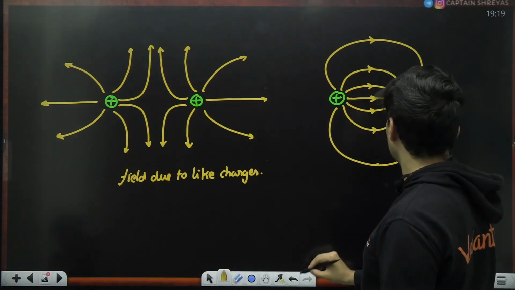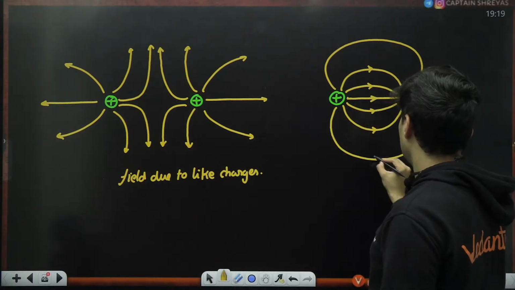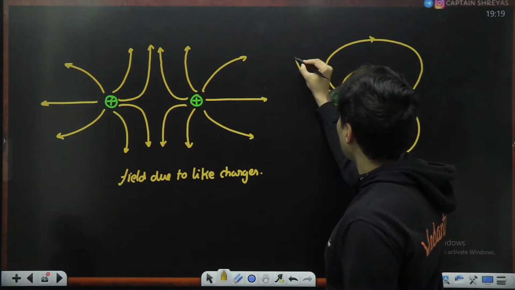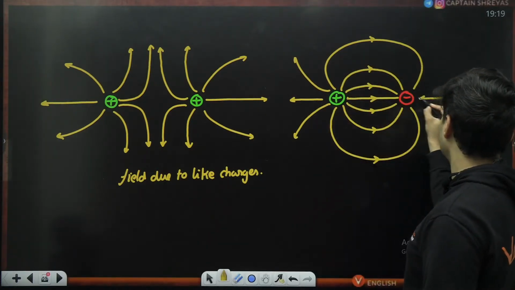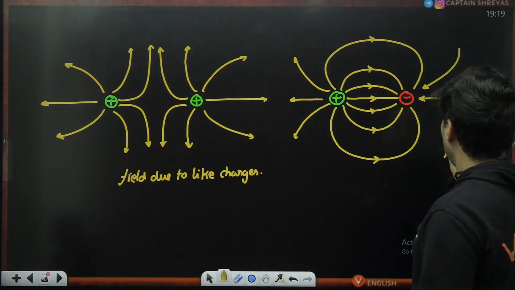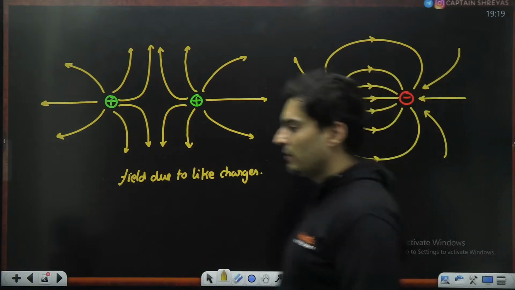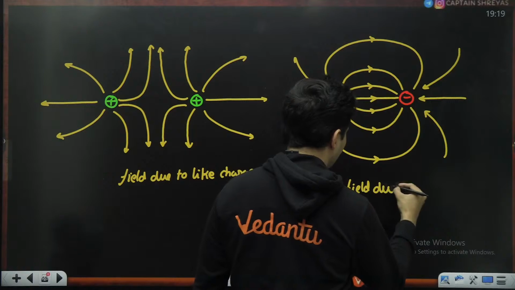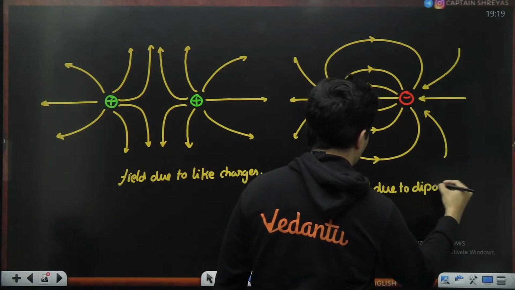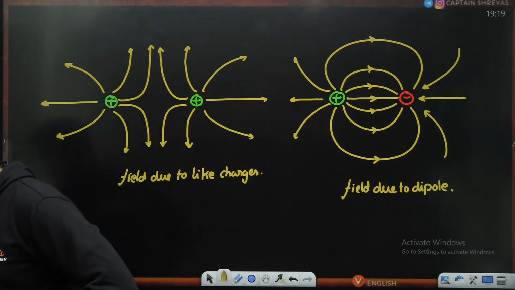This is how the electric field lines will look like. Not showing the other lines. They will keep on coming like this from bigger, faraway regions. Okay, so this is field due to a dipole. Again, something which you should definitely remember, which is there in your NCERT. Is that okay, everyone? Clear?